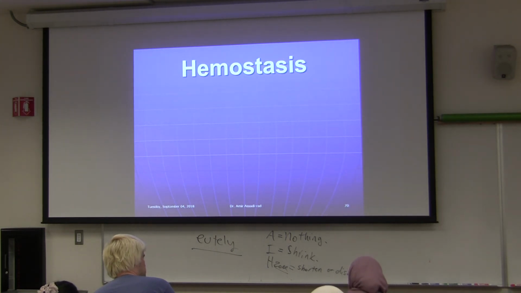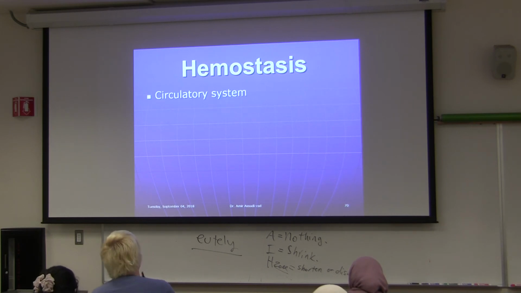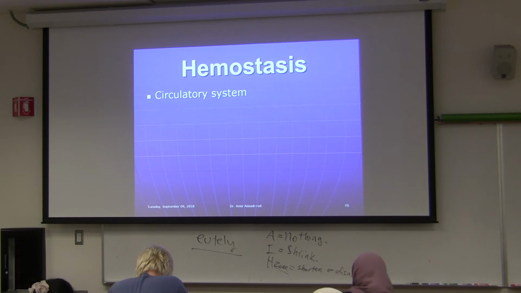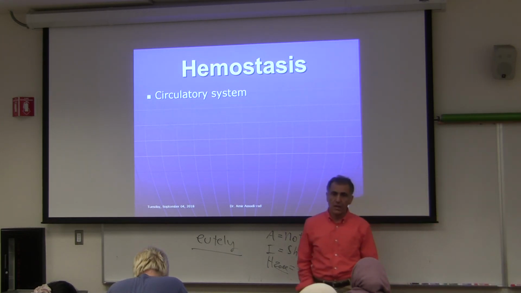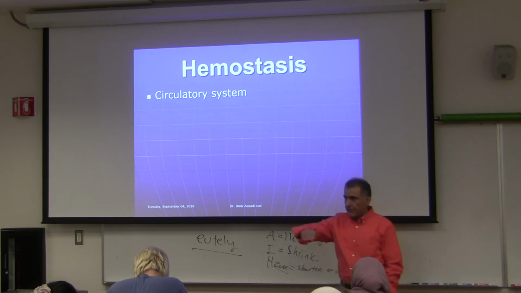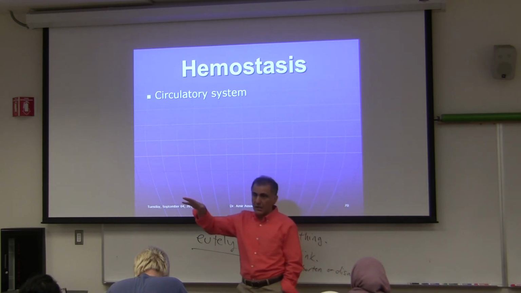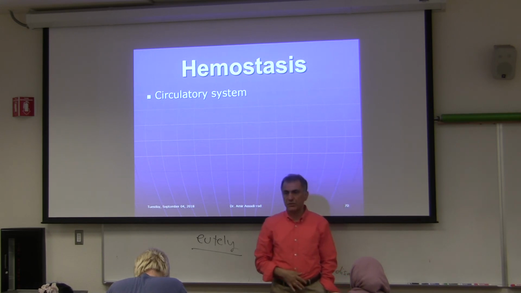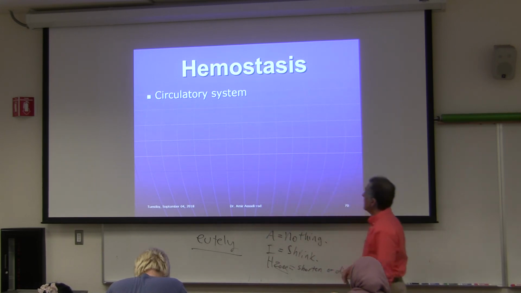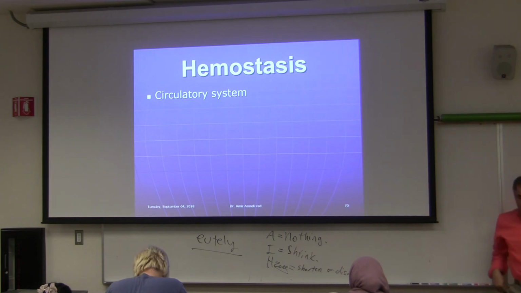Homeostasis is the tolerable limits that your body can handle. For example, too much heat your body cannot handle, too much insulin your body cannot handle. Your body is under constant fluctuation within tolerable limits, and that's the definition of homeostasis. These are the systems that are responsible for homeostasis.